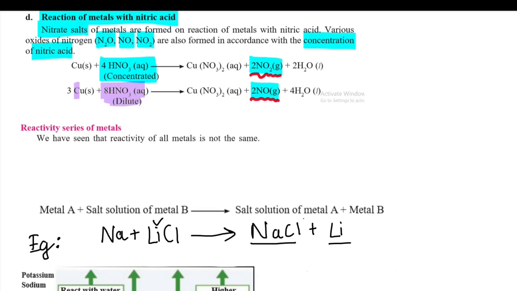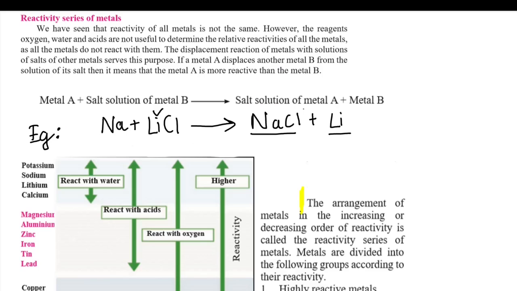Let us understand what the reactivity series of metals is. We already know that the reactivity of all metals is not the same. But which metal is more reactive, which is less reactive, we cannot determine with the help of the reactions with oxygen, water and acids, which we studied before. So how do we determine which metal is more reactive? For that we require the displacement reaction.